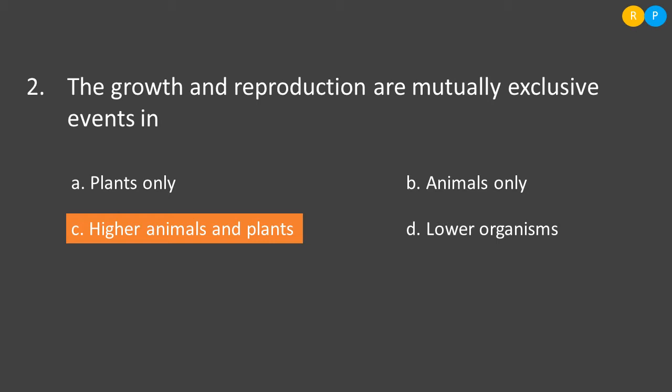Then you look into the C, third option, higher animals and plants. So this is our correct answer. Then fourth option is lower organism. How do growth and reproduction take place in lower organisms? If you take amoeba as an example, in the amoeba, the parental cell after it gets mature will divide and produce a new organism. So when it produces a new organism, cell division has to take place. So cell division in plants and animals helps in growth as well as reproduction.